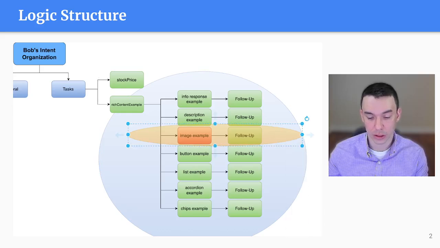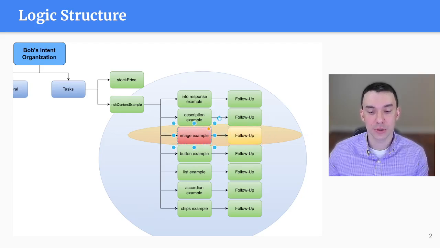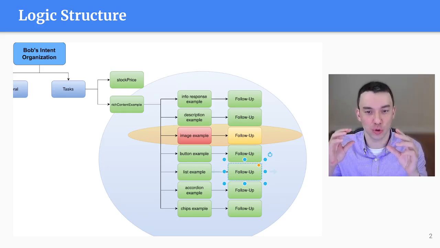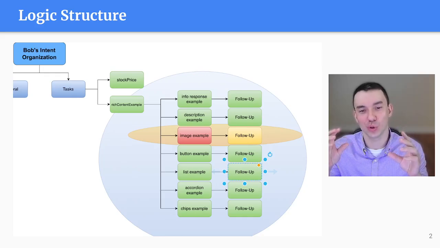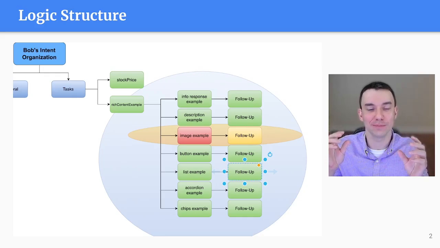So something like this. And now the system knows that in the image example, when it says, hey, do you want to see another example? And I say, sure, the follow-up intent to trigger is this one, the one that I've highlighted in yellow. So it's not any of the other ones that I have modeled out, even though they have the same utterance. So that context constrains the tree a little bit. I'll call it a tree, and the structure is kind of like a graph, really, and knows which intent to trigger.